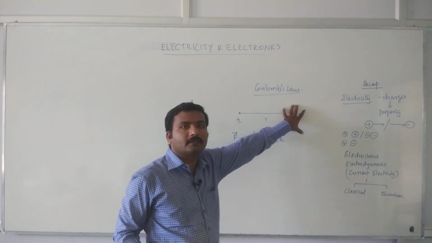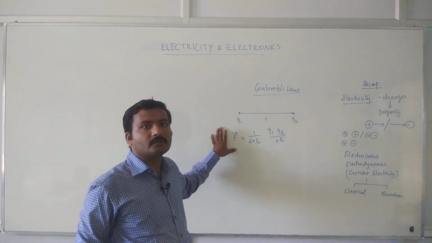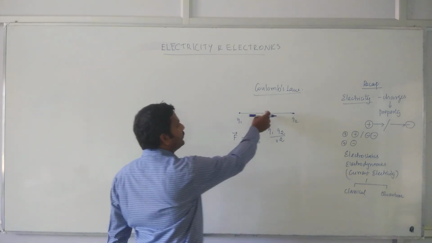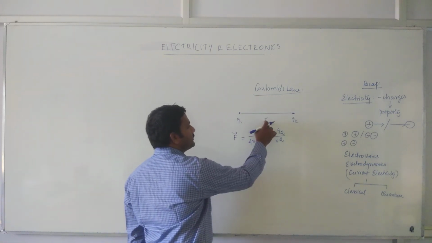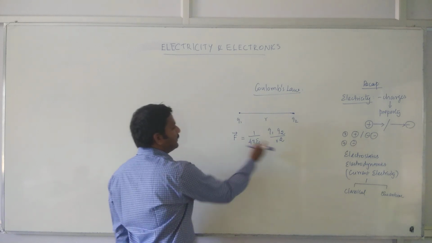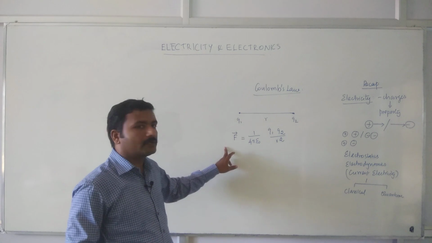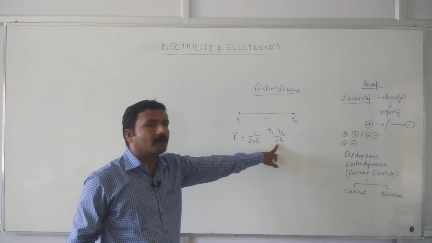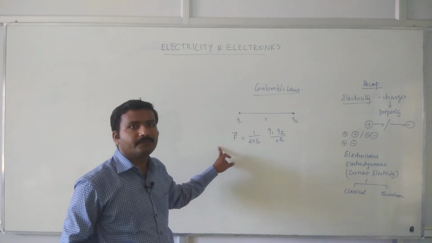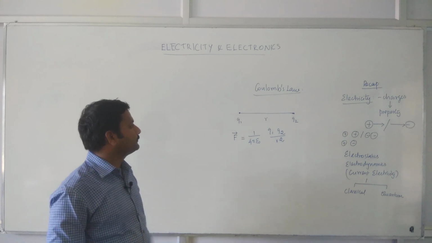But if you increase the distance, that is if you increase r, what will happen? This distance r has an inverse square relation with the force, so if you increase r, the force will decrease. So this is Coulomb's law.